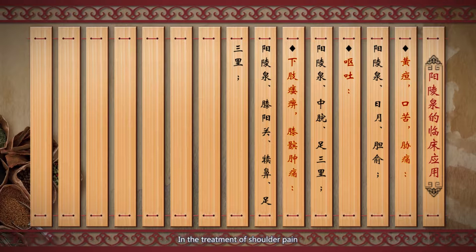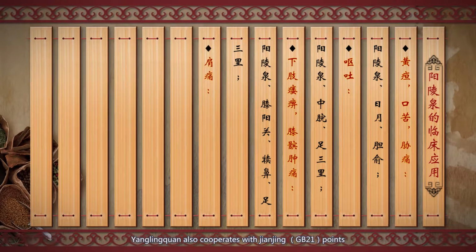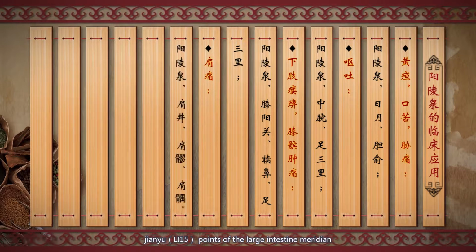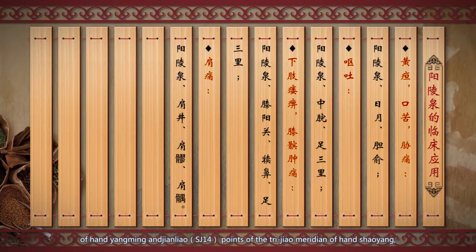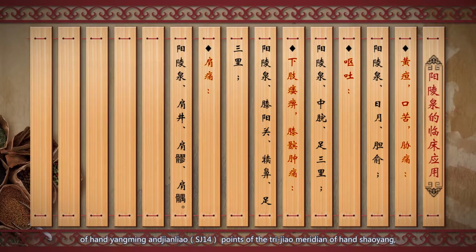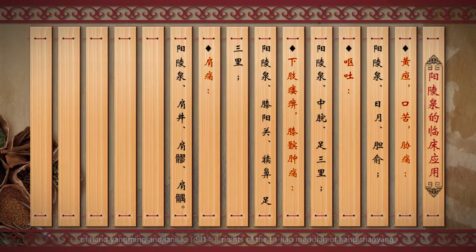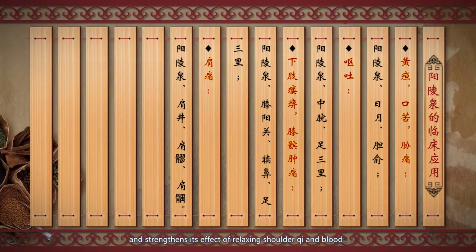In the treatment of shoulder pain, Yang Ling Quan also cooperates with Jianjing, Jianyu of the large intestine meridian of hand Yang Ming, and Jianliao of the sanjiao meridian of hand Shaoyang, and strengthens its effect of relaxing shoulder qi and blood.